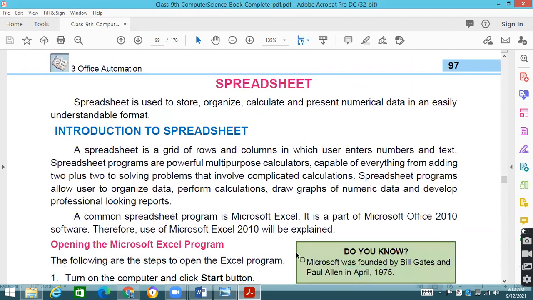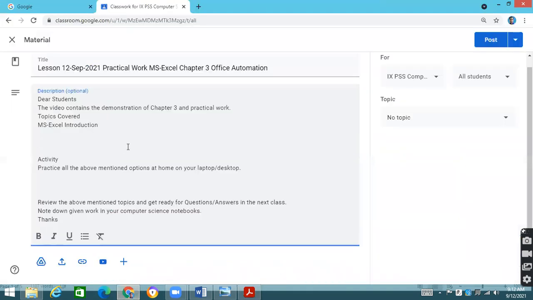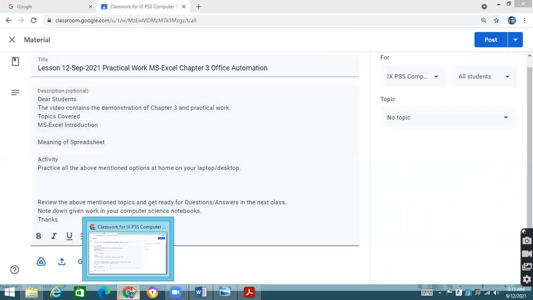What does it mean when we say spreadsheet? What comes to your mind? What is meant by spreadsheet? Have you got some idea? Yes, students, just unmute yourself and participate. I want to know the current knowledge that you have about this spreadsheet.